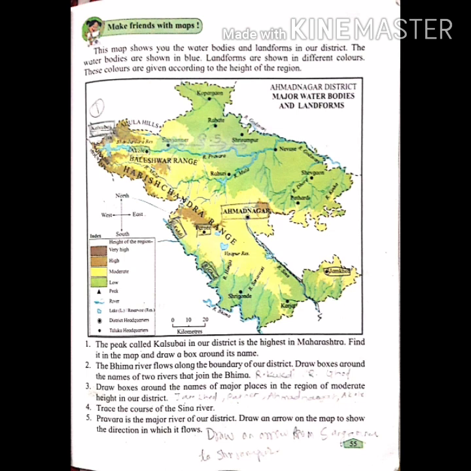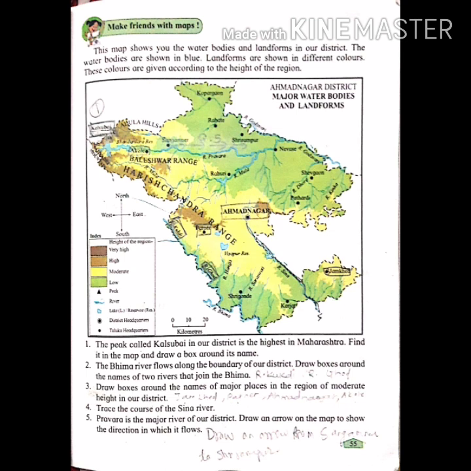Third question. Draw boxes around the names of major places in the region of moderate height in our district. Draw boxes around Jamkhed, Parner, Ahmednagar, Akole. Once again, I repeat, Jamkhed, Parner, Ahmednagar, Akole. I have marked it in the map.